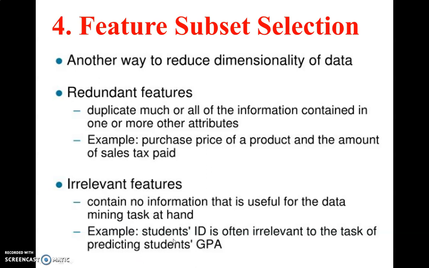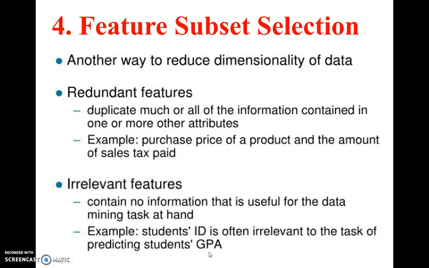Irrelevant features, what are they? I'll take this example. You have a table with student ID and marks of all the semesters, and you want to find the GPA, the grade point average, of say the third year. The average of your third year will require the results of your 5th semester and 6th semester.